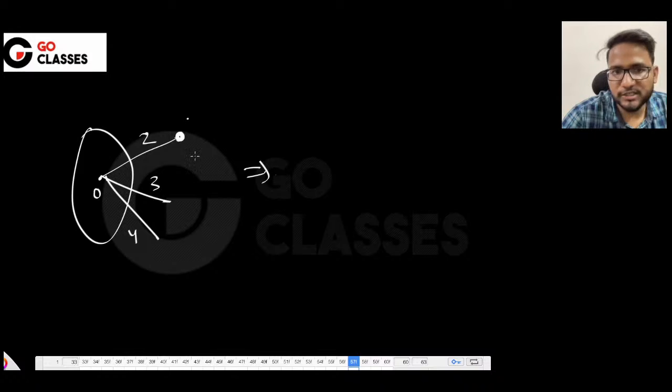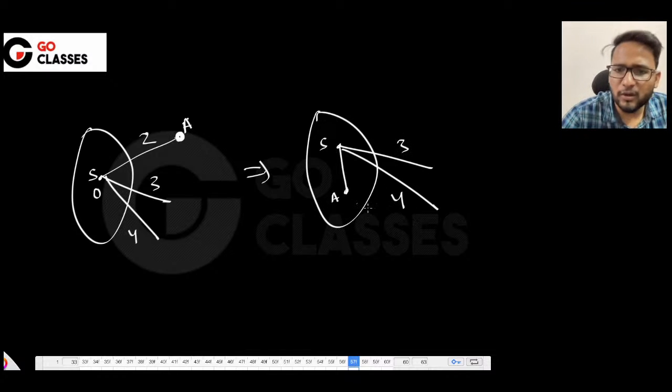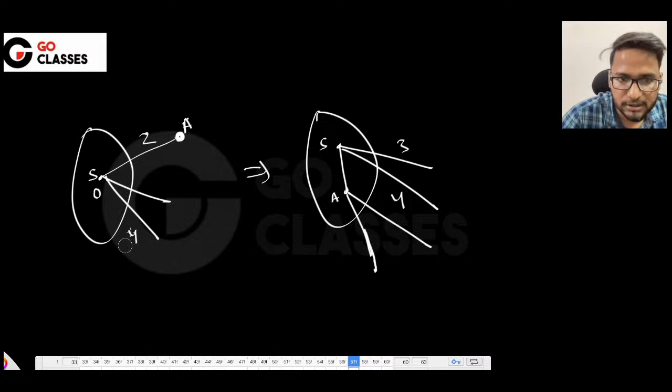Once you finalize this vertex, let's suppose this is A, this is S, then you will say this is S to A I have, and this is already 3, 4 you have, and then from A also there might be something. So instead of 3, 4, let's have this as 5, 5, 6, just for the sake of example. So this is 5 and 6.